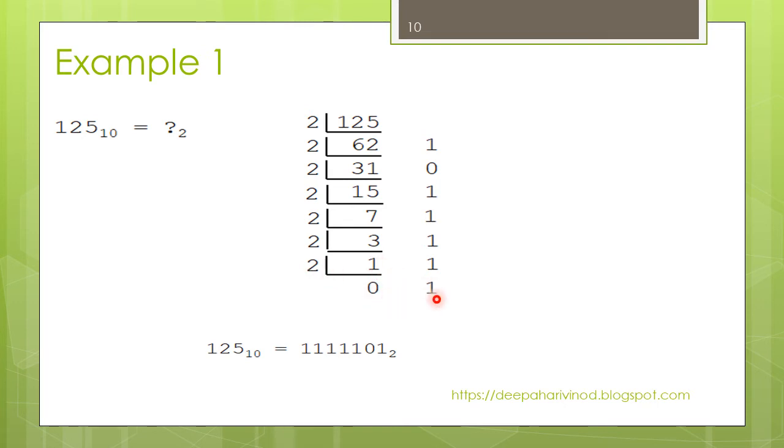So my MSB starts from here, that is 1 1 1 1 1 0 1 will be my binary, which is equivalent to 125. This way I need to find out.